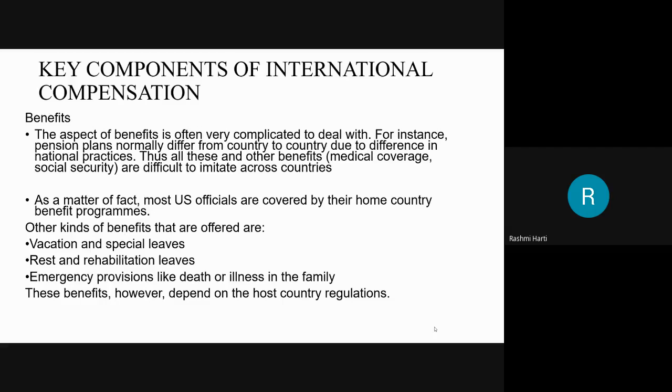The differences may be in pension plans or insurances also. In the US, all the employees are insured, but in China they give insurance only to Chinese people. So there may be a lot of differences from country to country in national practices. Thus, benefits like medical coverage or social security are difficult to replicate across countries. As a matter of fact, most US officials are covered by their home country benefits.